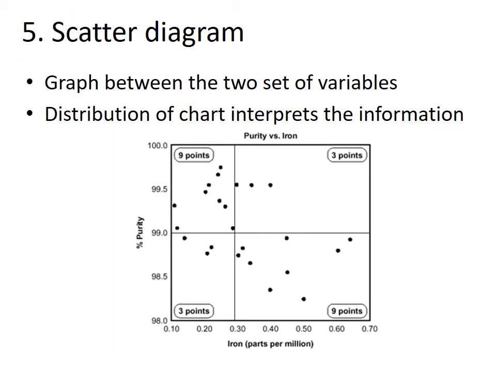Fifth quality control tool is scatter diagram. It is a graph showing relationship between two variables. Based upon distribution of points on the chart, it gives information about their correlation. This figure shows relation between the iron metal and its purity. Also, this graph is divided into 4 parts, and maximum concentration of points is found in the top left and bottom right box, having 9 points each. So they are showing the strong correlation.